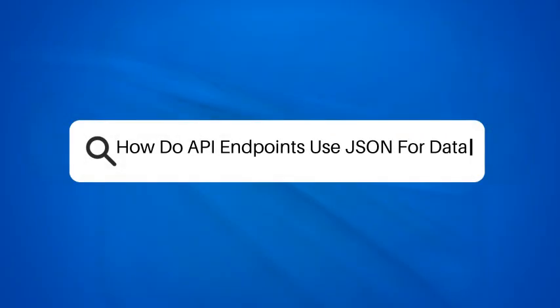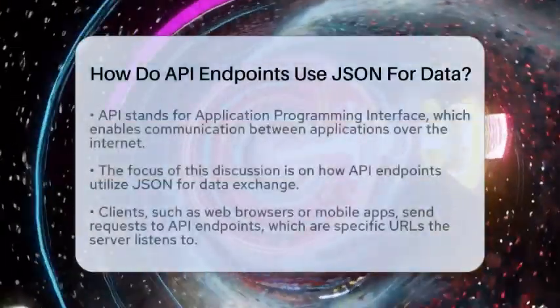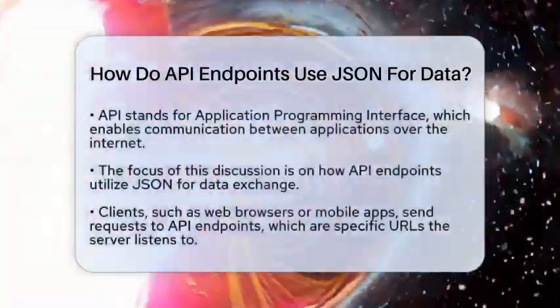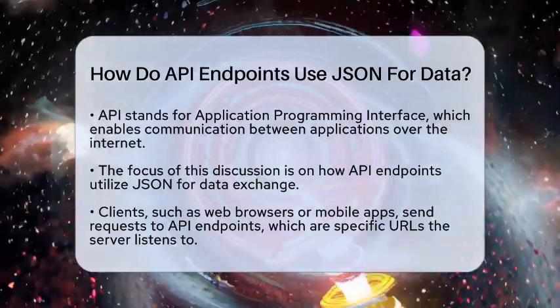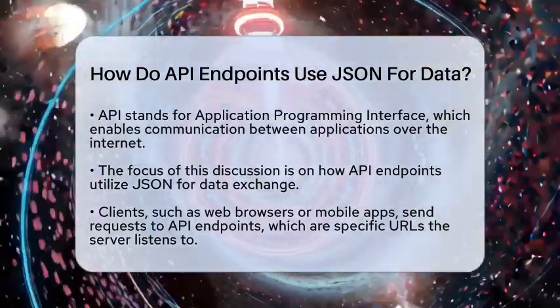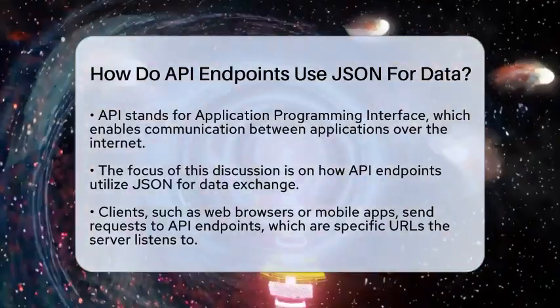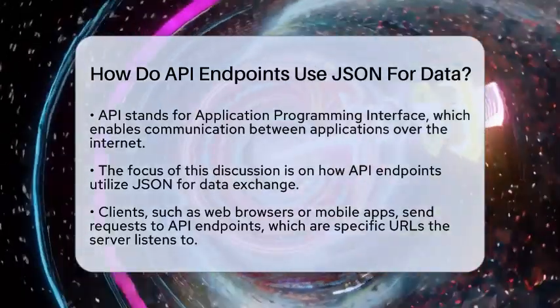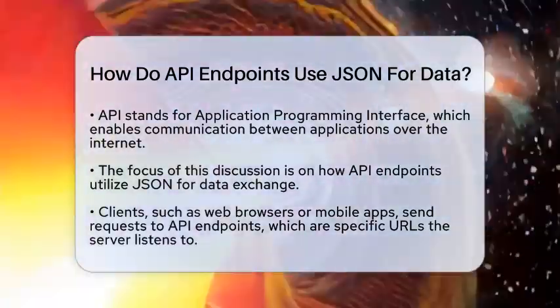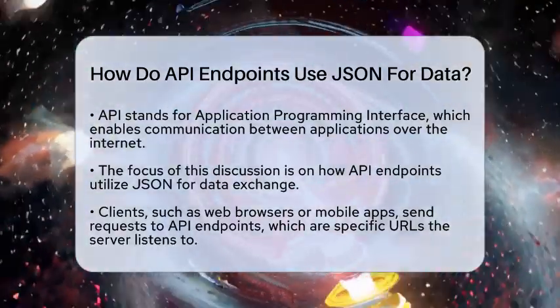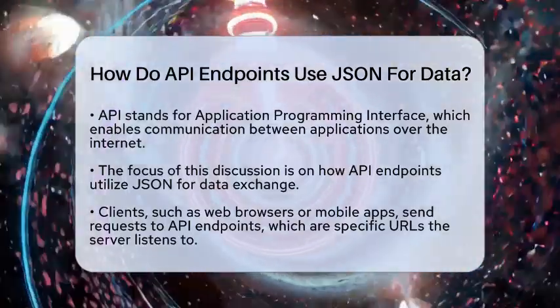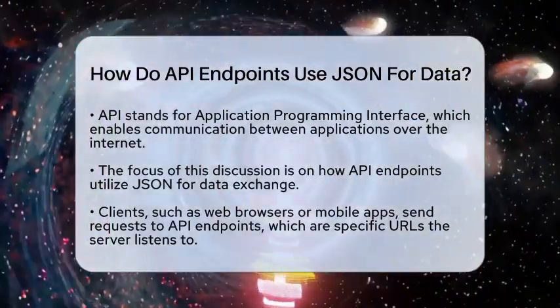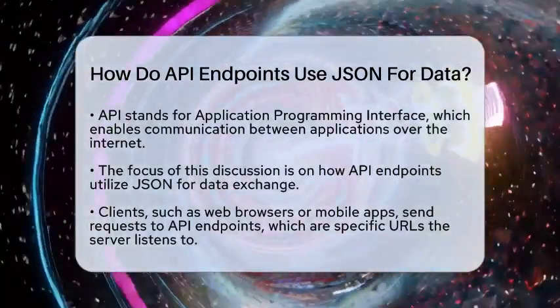How do API endpoints use JSON for data? Have you ever wondered how applications communicate with each other over the internet? One of the key players in this process is the Application Programming Interface, or API. Today, we will focus on how API endpoints use JavaScript Object Notation, often called JSON, for data exchange.